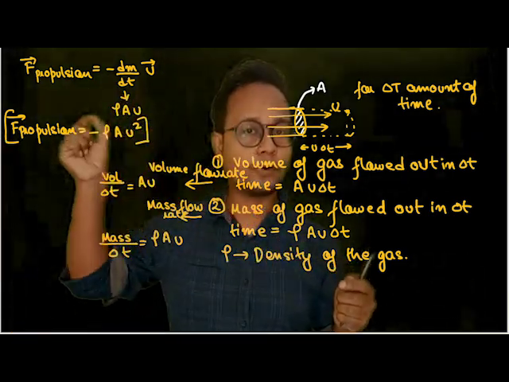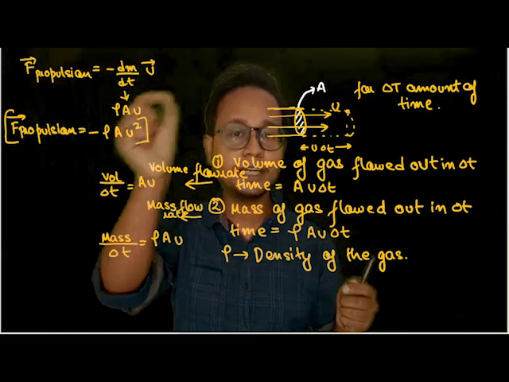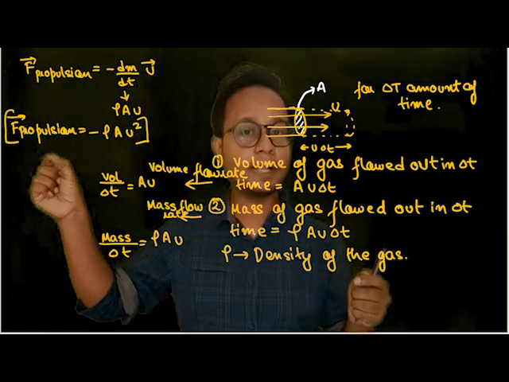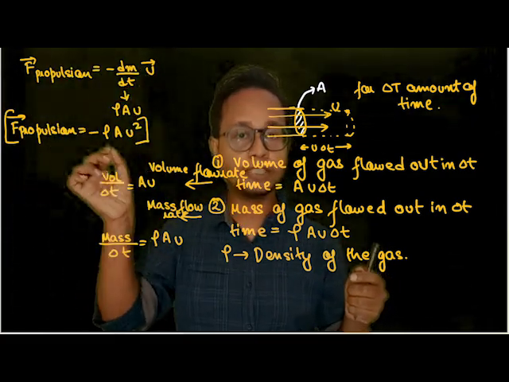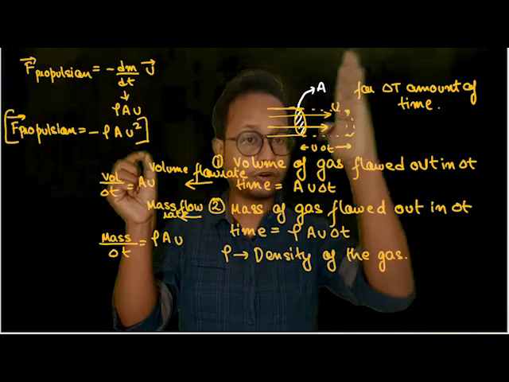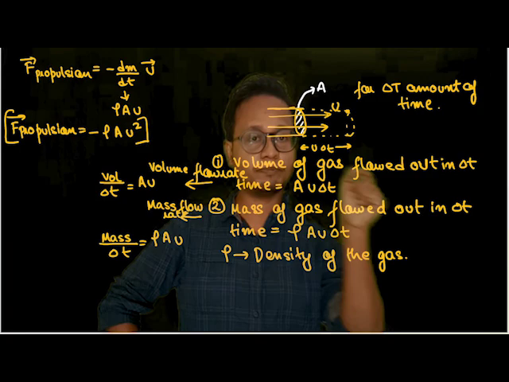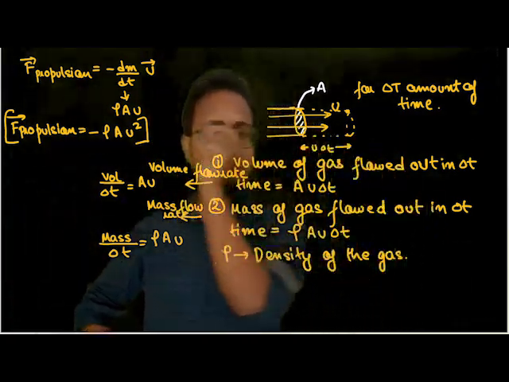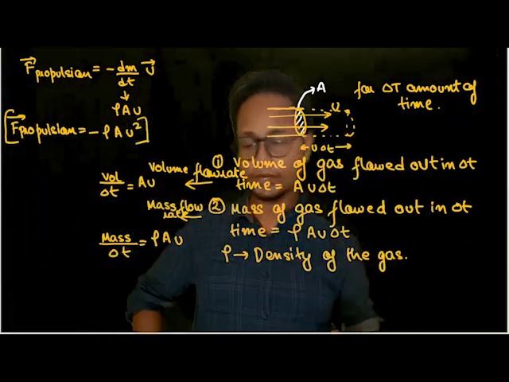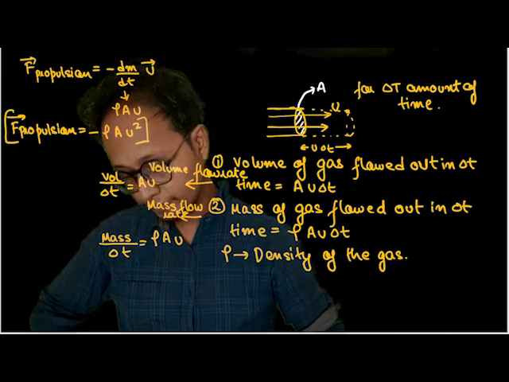Out here you only have to remember two formulas. Force of propulsion is equal to minus dm by dt into u. And in fluid mechanics, whenever you're studying fluid, force of propulsion is equal to density of fluid into the cross-sectional area of the nozzle into u squared, where u is the relative velocity of the gases with respect to the nozzle, or with respect to the rocket. This much is done, and now we'll move on to the next question.